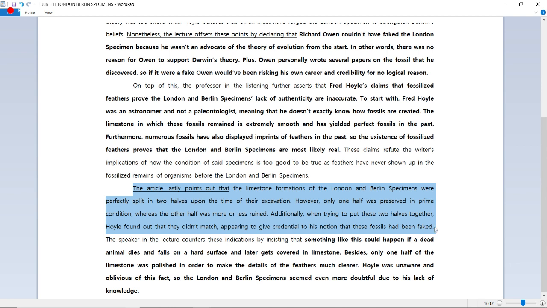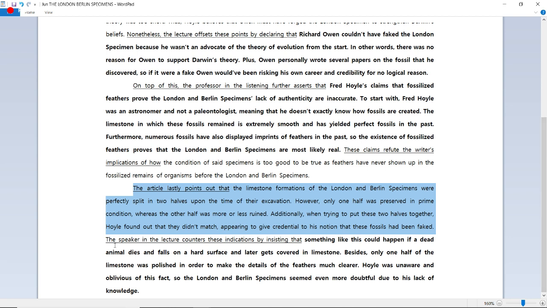The article lastly points out that the limestone formations of the London and Berlin specimens were perfectly split in two halves upon the time of their excavation. However, only one half was preserved in prime condition. Prime condition means perfect condition, whereas the other half was more or less ruined. Additionally, when trying to put these two halves together, Hoyle found out that they didn't match, appearing to give credence to his notion that these fossils had been faked.